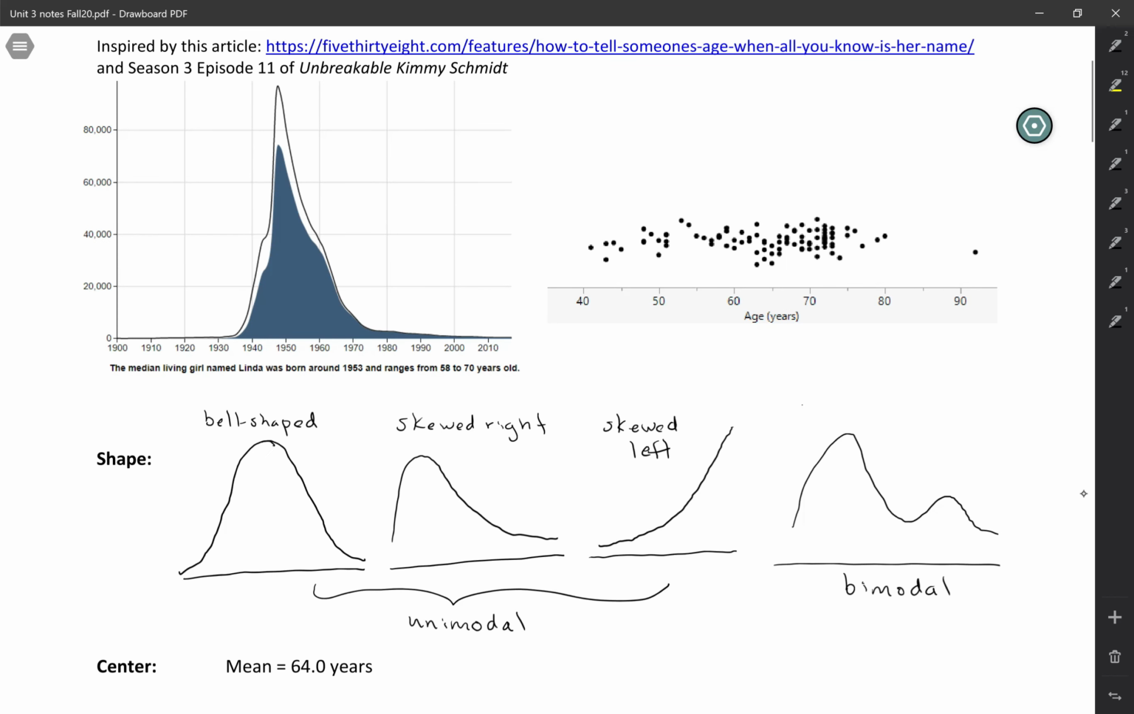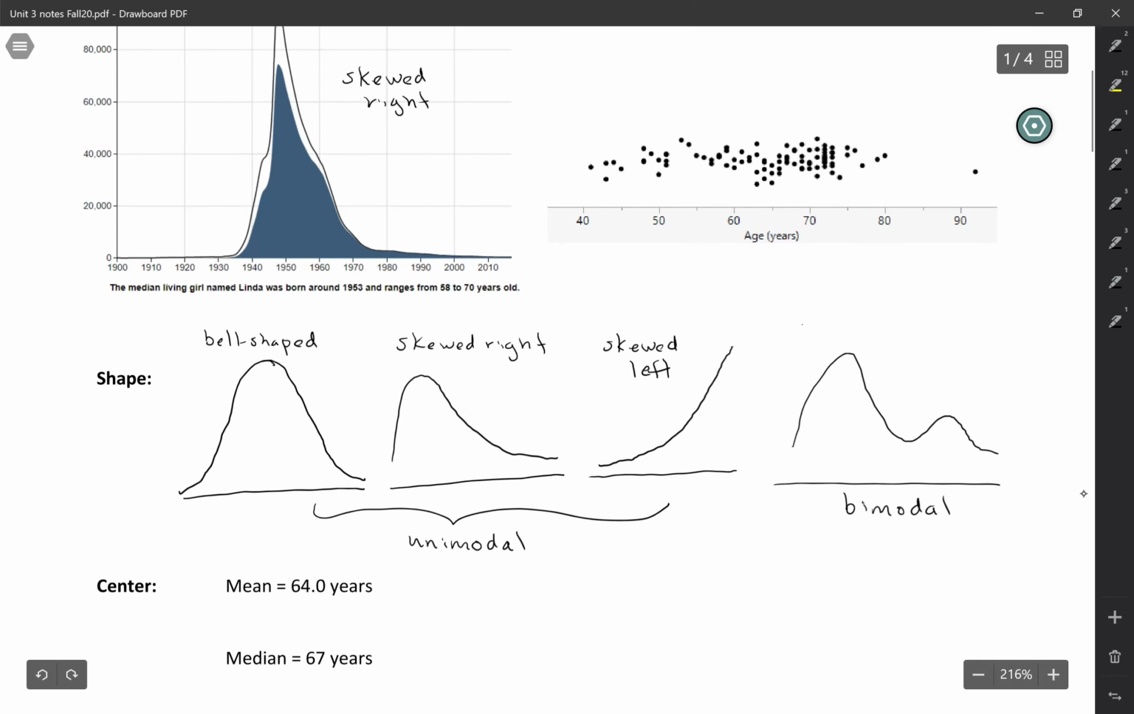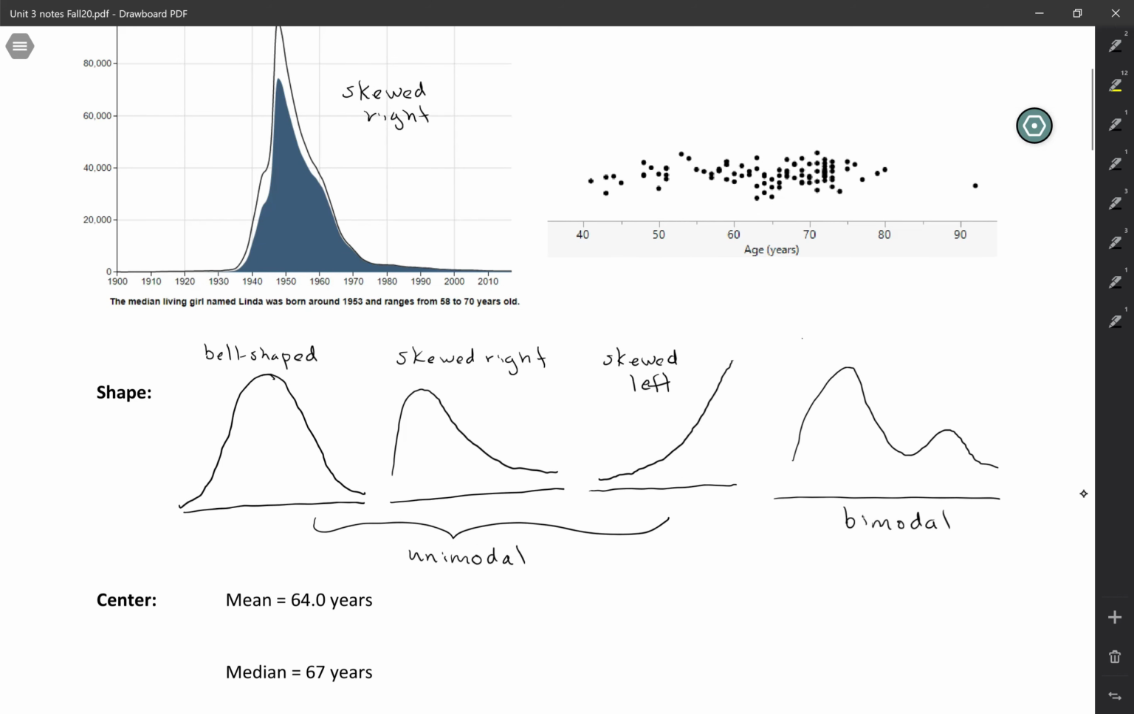So looking at this distribution of birth years for people named Linda, I would say that this distribution is skewed to the right. It's got one peak and then it tapers off with a long tail on the right side. So in recent years, there have been babies born named Linda, but not too many. So what if we want to talk about the average woman named Linda? For that, we're going to need measures of center, and we're going to talk about two different ones. One is the mean, and the mean of this data is 64 years.